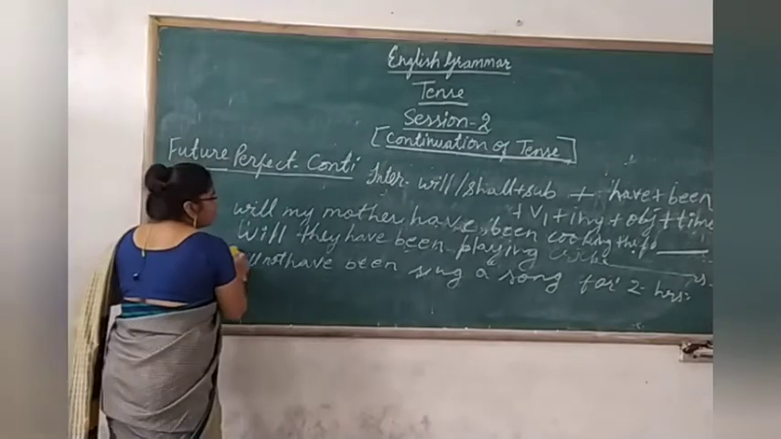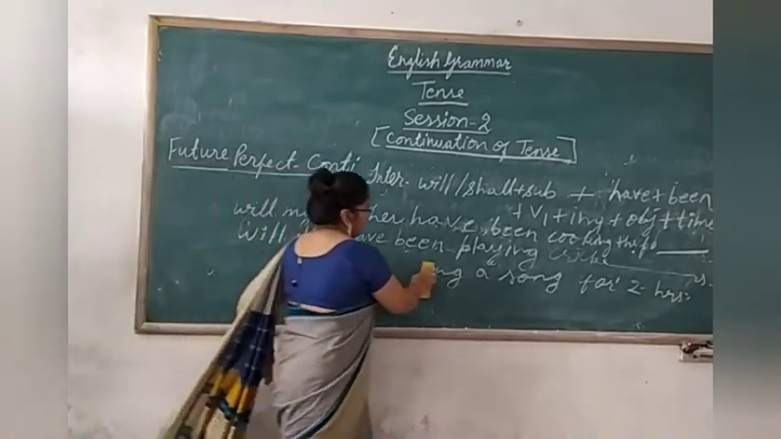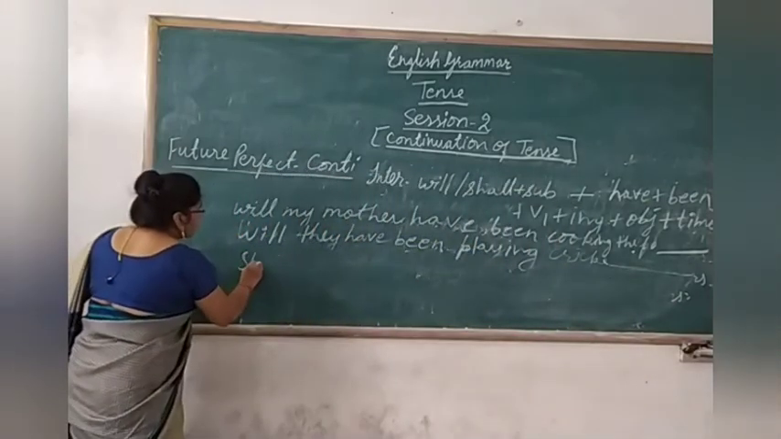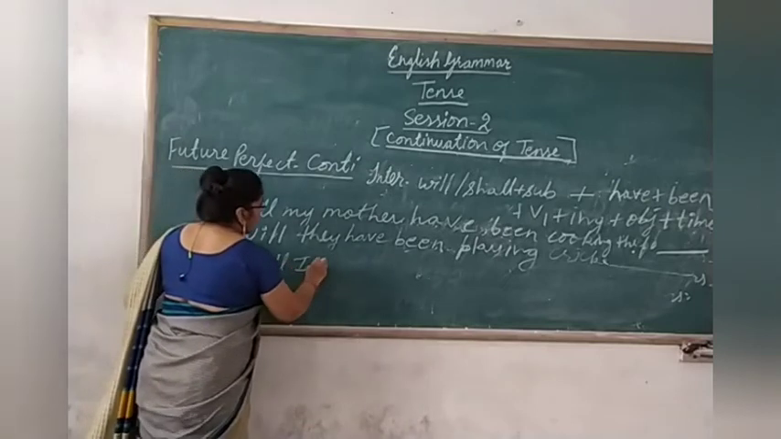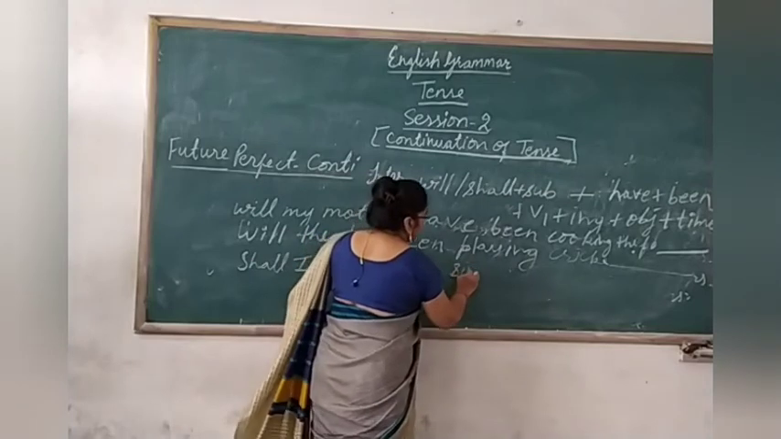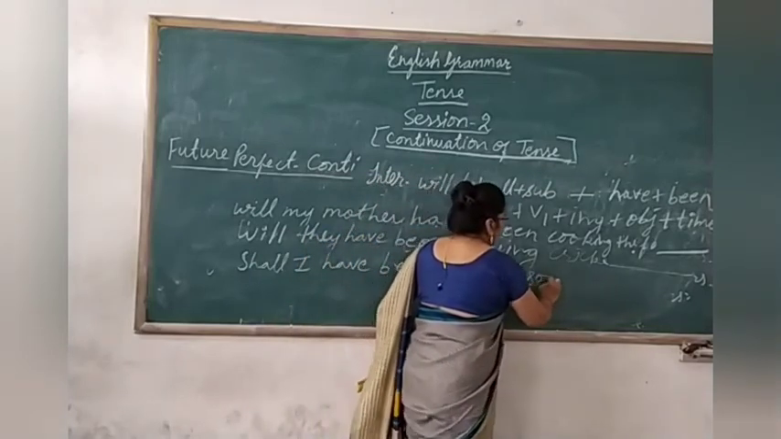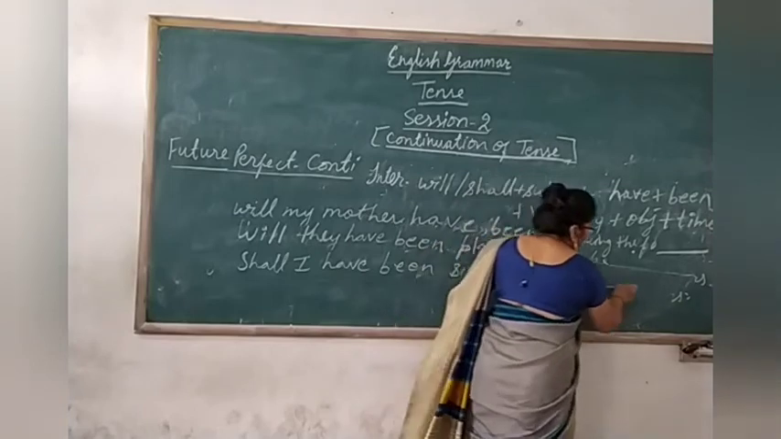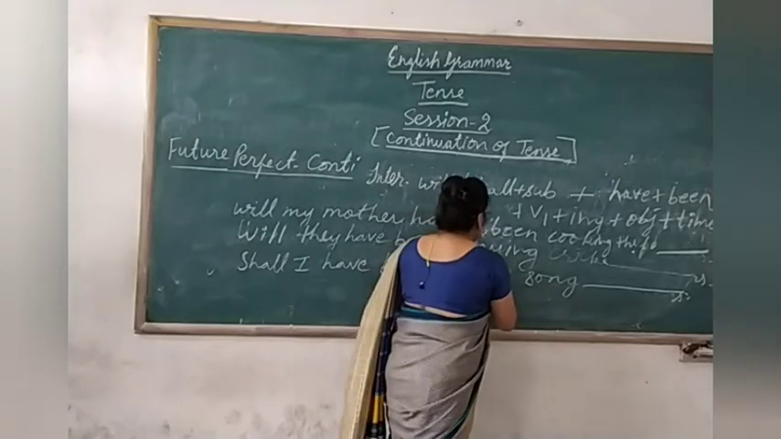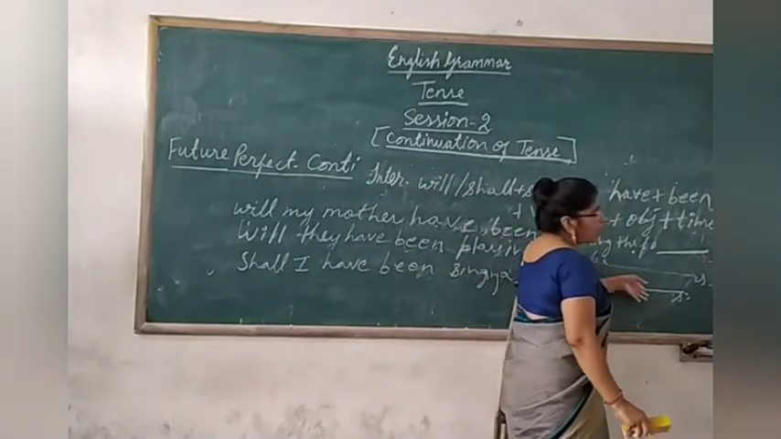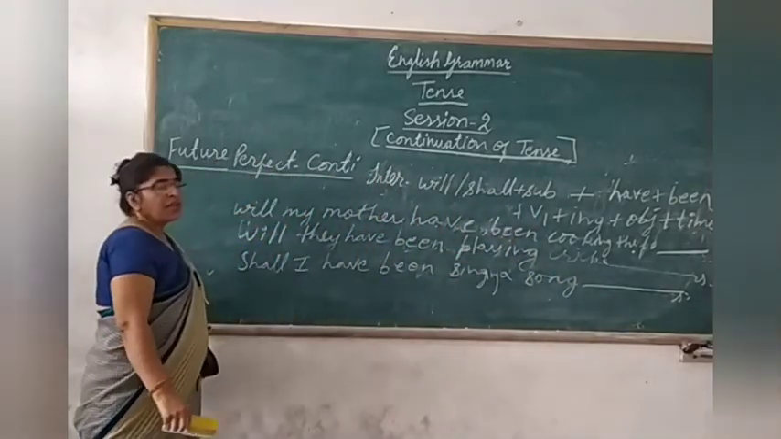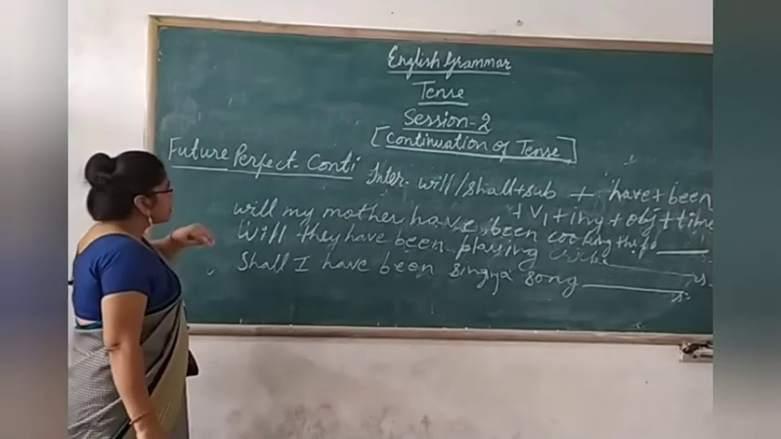Now, the third one will be shall, because I is there. Shall I have been singing a song? Again, this will be the same. Shall I have been singing a song for 2 hours? Clear?